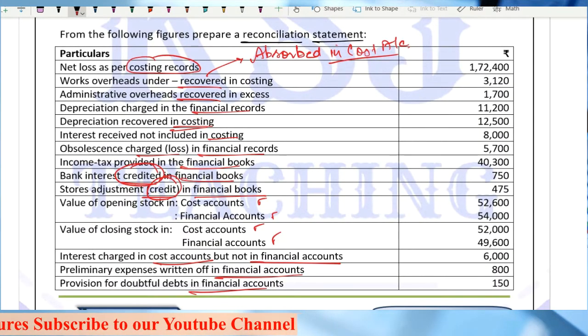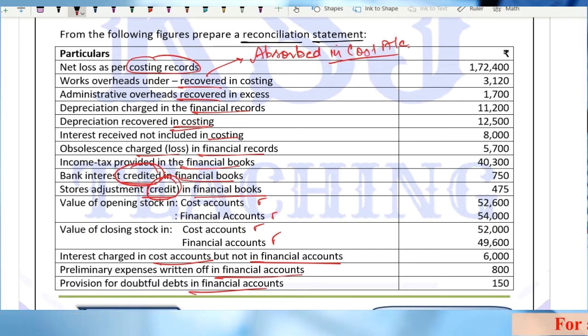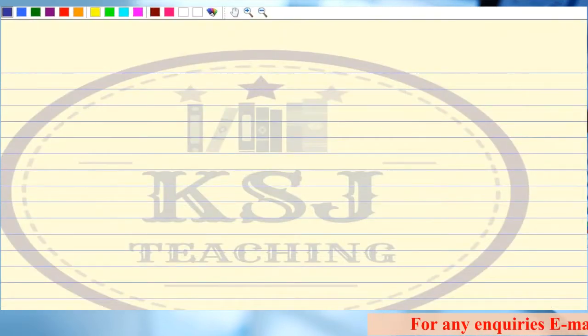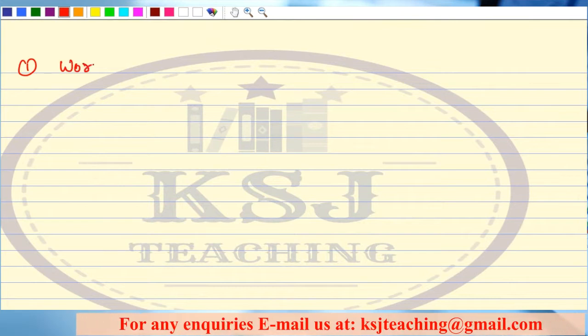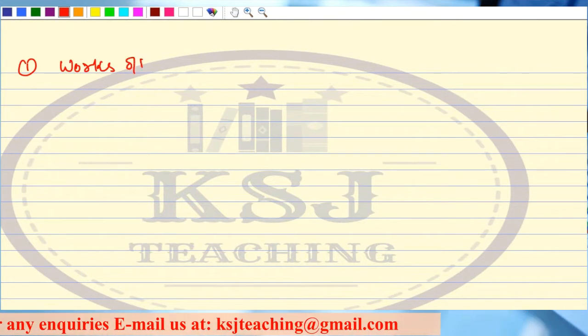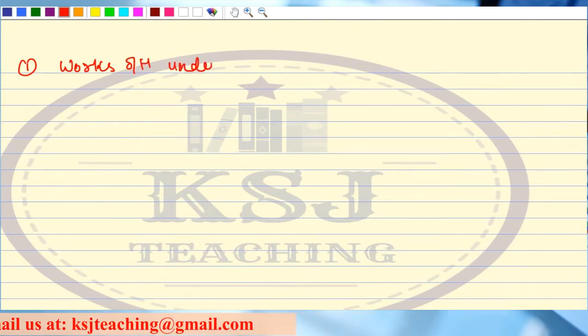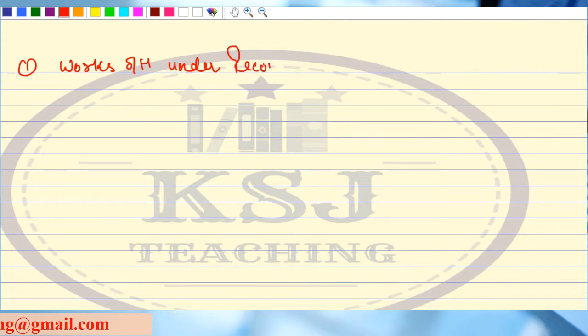Now, sir, works overhead under recovered in costing. Now, what do you do with the works overhead if it is under recovered? Listen to it very carefully. He's saying works overhead under recovered.